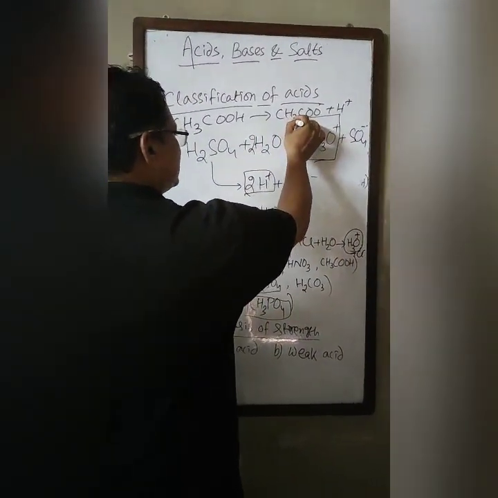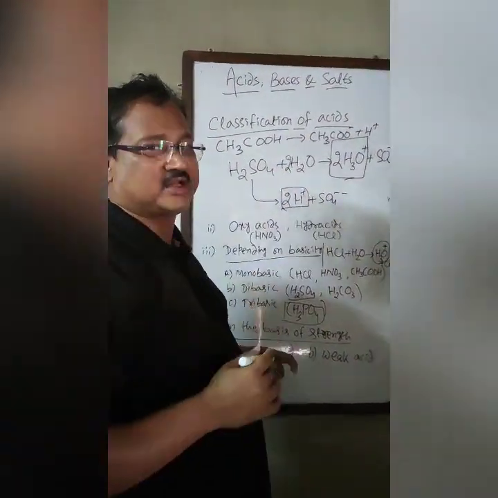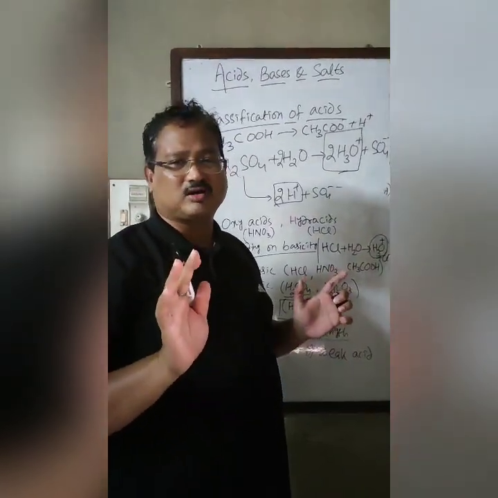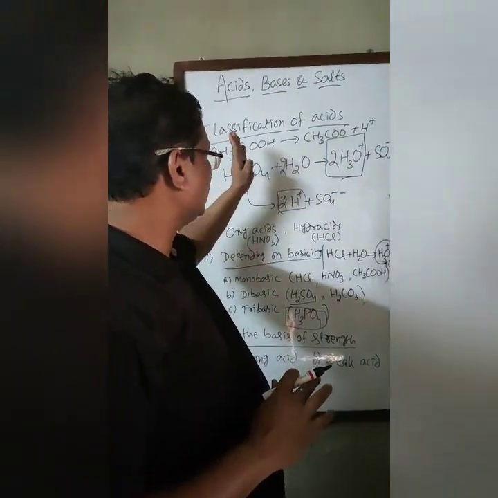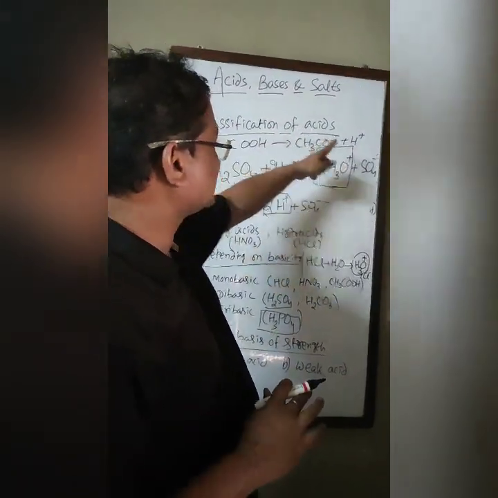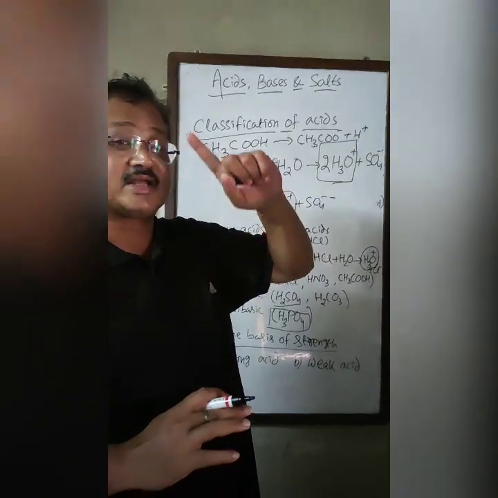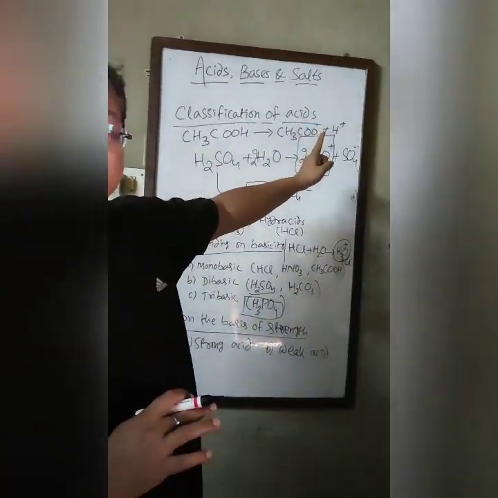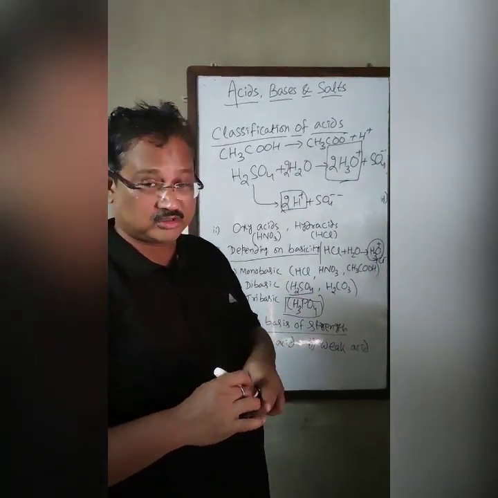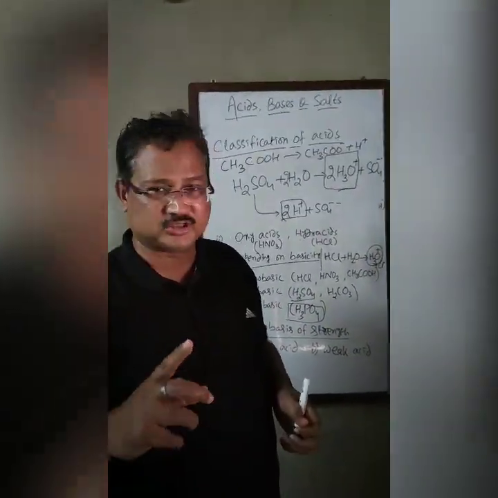Even though the hydrogen is present with carbon, we will not consider it an ionizable hydrogen. So per molecule of acetic acid you get 1 H plus ion. In the case of formic acid also you get 1 H plus ion, so its basicity is 1. Do not get confused that the number of hydrogens will decide the basicity.